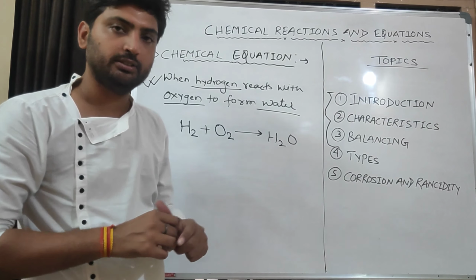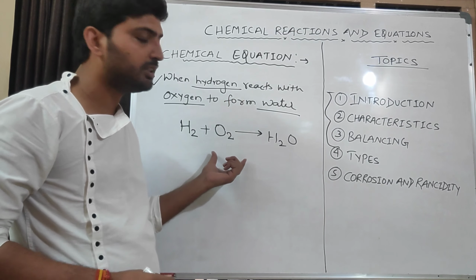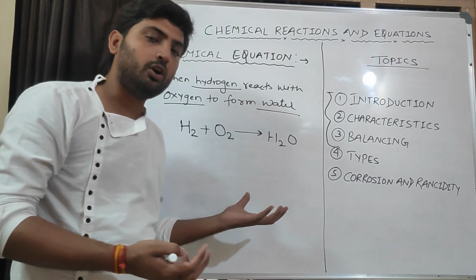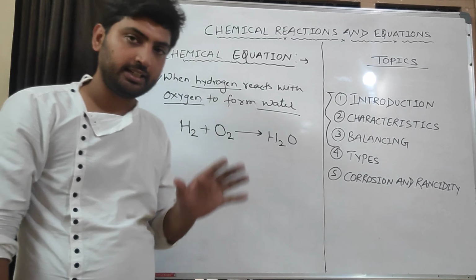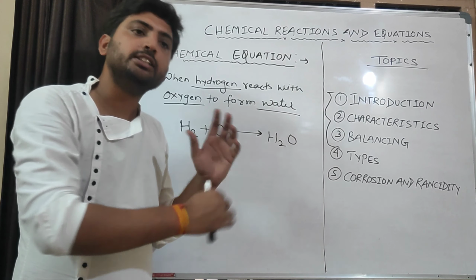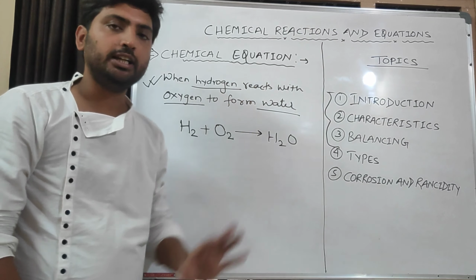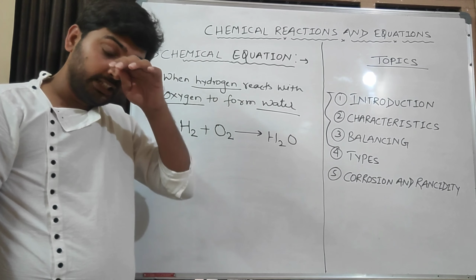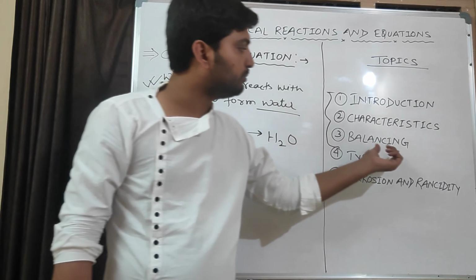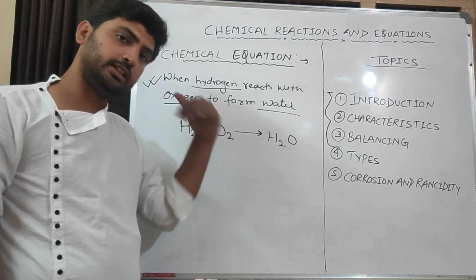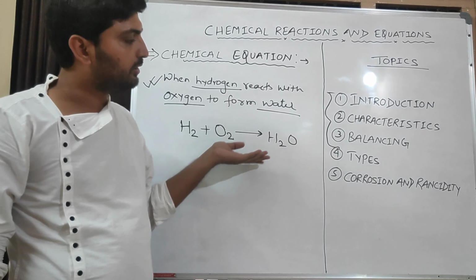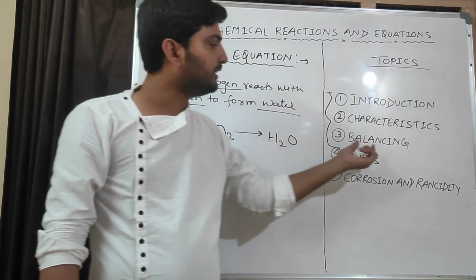This is called a chemical equation. The representation of a chemical reaction in a formula-based form, or symbolic form, is called a chemical equation. Clear? We have to represent the chemical reaction in symbolic form, and that is called a chemical equation. Now, this is an unbalanced equation. We will first learn how to balance an equation, then balance this equation later on. So don't say that sir taught wrong because it is not balanced. I know this is an unbalanced equation. We will balance it, but after learning balancing.